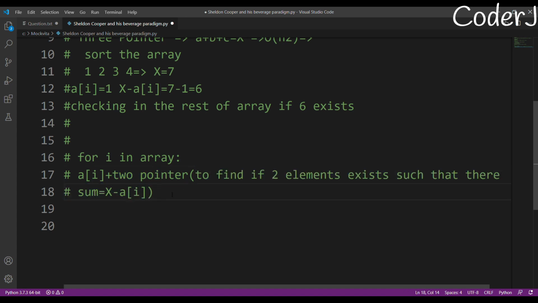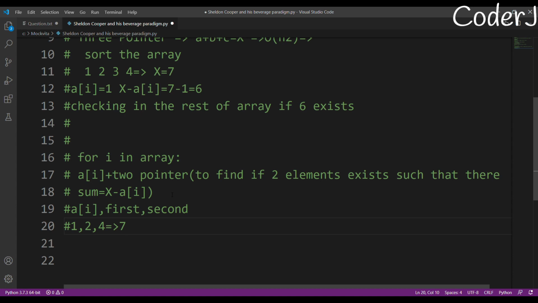Okay, so now we have our answer. Our answer is what? Ai, comma, the first pointer and the second pointer. These are the three elements. So our ai was 1, our first pointer will give me 2, and the second pointer will give me 4, and the summation of all these values is 7. So we have just integrated the two pointer approach in another loop, and made a three pointer approach.